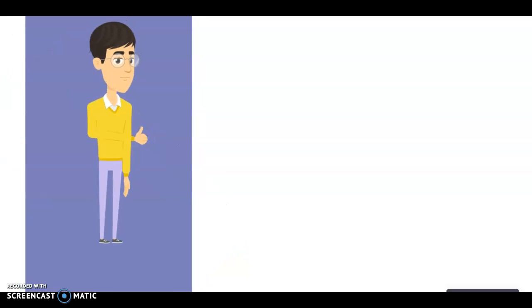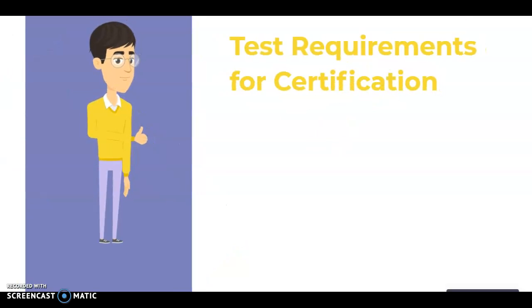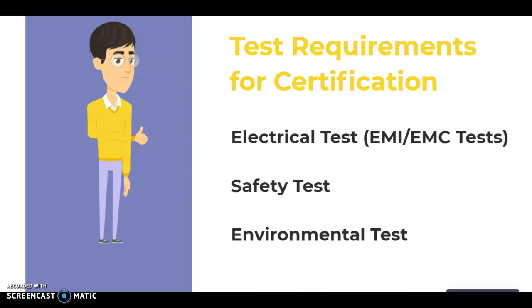Then we should understand how we will get that certification. What are the requirements for the certification? To get the CE certification, we have to perform three different types of tests. The first one is the electrical test, in which we have to perform all the EMI EMC tests. Then the safety test and the environmental test.